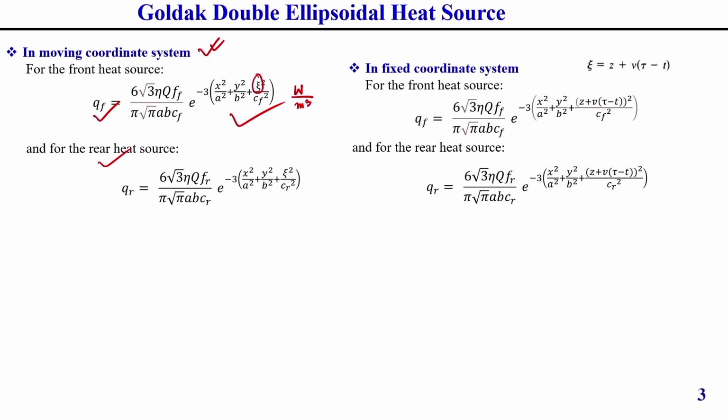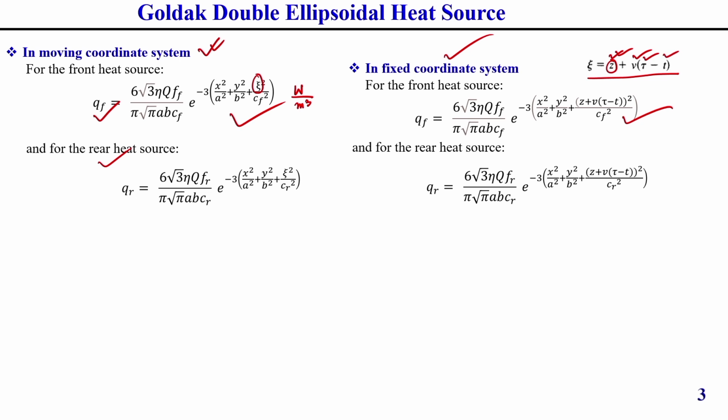Once we consider a fixed coordinate heat source, the equation becomes like this. Then zeta is converted to z, the fixed coordinate system, where v is the welding velocity, tau is the lag factor, and t is the time. I have already discussed these in detail.